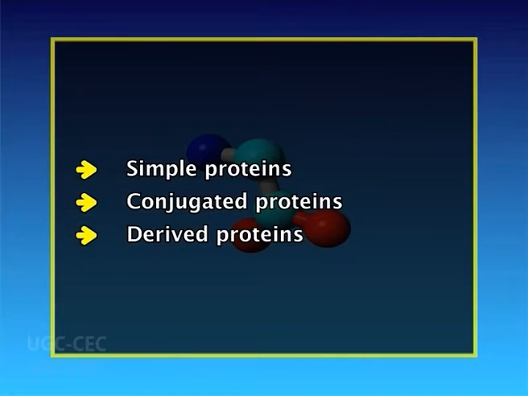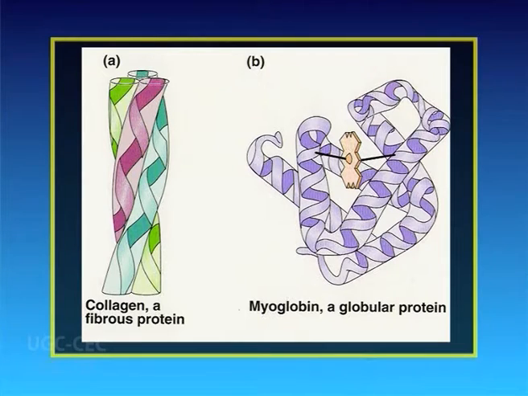Proteins are mainly classified into three main groups, that is simple proteins, conjugated proteins and derived proteins. Now first of all, let us discuss simple proteins. They are composed of amino acid residues only. These are further subdivided into different groups like globular proteins and fibrous proteins.